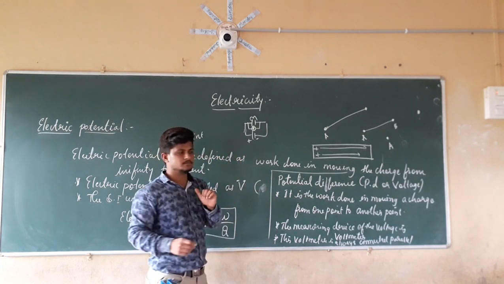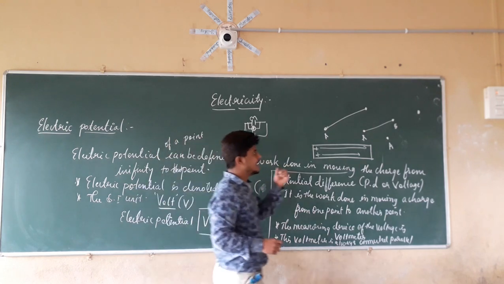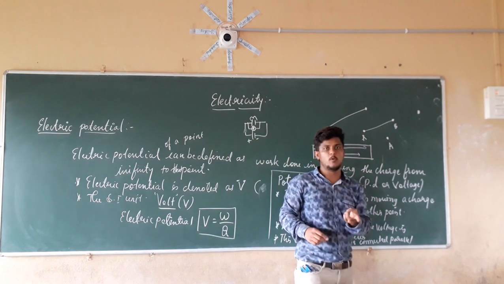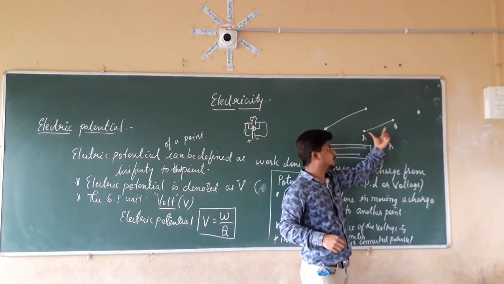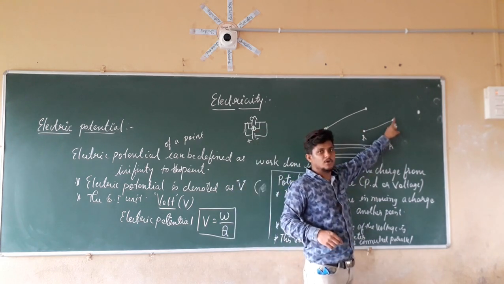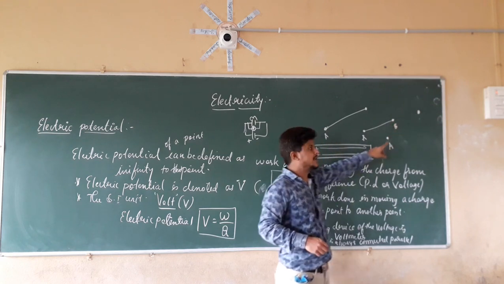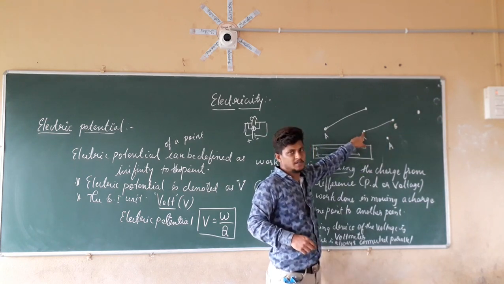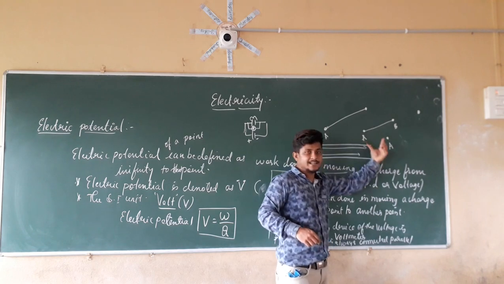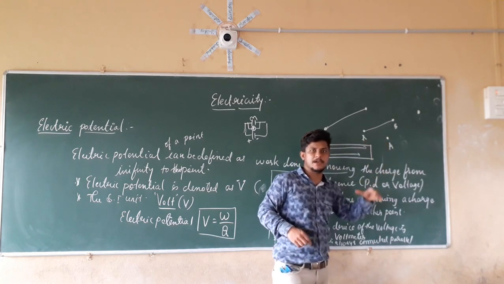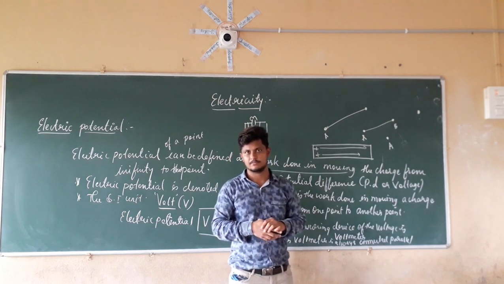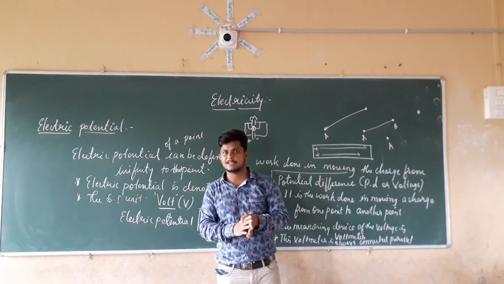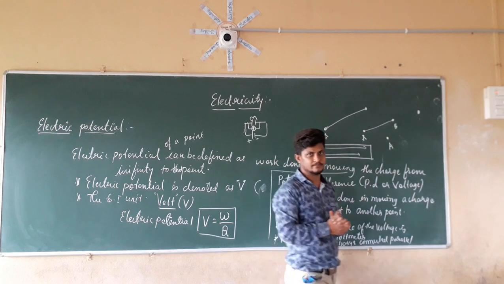Why is it so? Because we are calculating the voltage across two points, not across all the things. To calculate across two points, we need to know the electric potential of this point as well as the electric potential of this point. For that reason, we connect the voltmeter in parallel connection. So this is about electric potential and voltage.